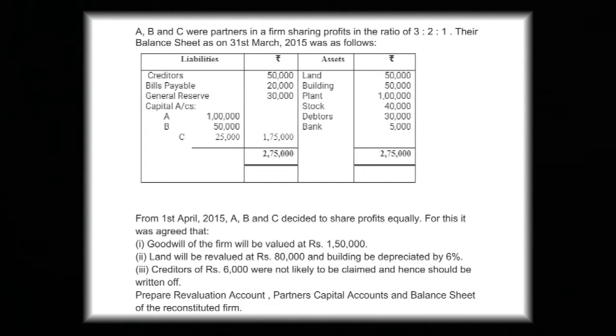Then it is our income and we can say it is gain. So it will come in the revaluation account on the credit side and hence should be written off. So we will write off the amount 6,000. Prepare revaluation account, partners capital account and the balance sheet of the reconstituted firm. So let's start the question.